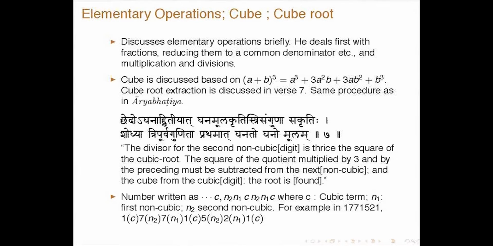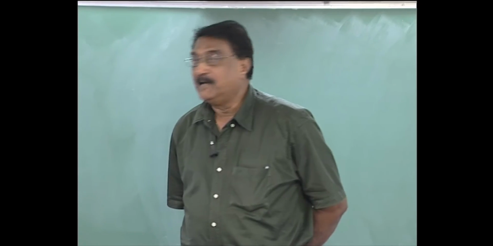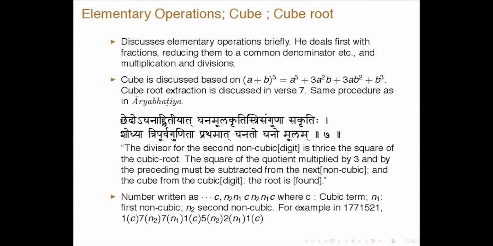Cube root extraction is discussed in verse 7, which is the same procedure as in Aryabhatiya, which Professor Ram Subramaniam has dealt with in great detail. But anyway, for completion I will say that: Chedo Ghana Vitiyat Ghanamoola Krutis Stri Sanguna Sakrutihi Shodhya Tripurva Ganita Prathamat